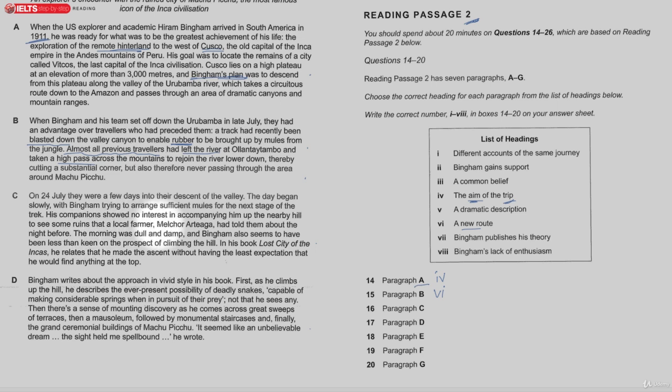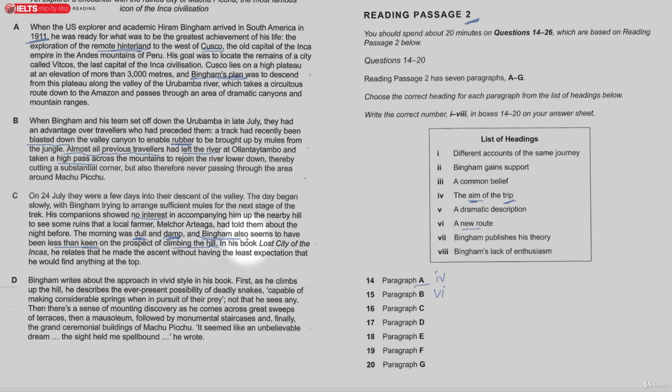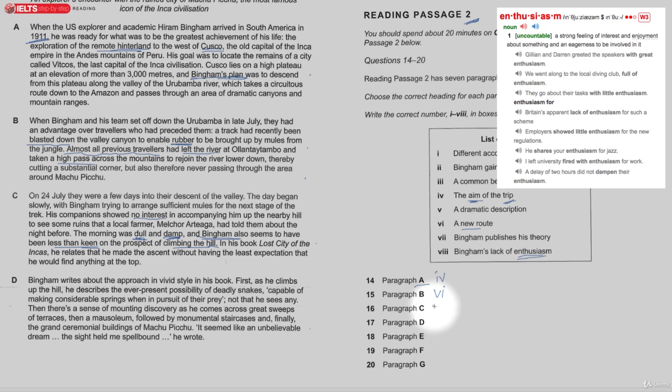Then number 7, talking about Hispanians are not interested, and in fact he doesn't seem to be very interested either. He seems less keen on the prospect of climbing the hill. So the morning was dull, so not sunny, and wet, raining. So he wasn't very happy. He wouldn't have gone up there. He didn't really want to go up there, but he did in the end. And so we can see that this one here, it's lack of enthusiasm. He's not very interested in doing that.